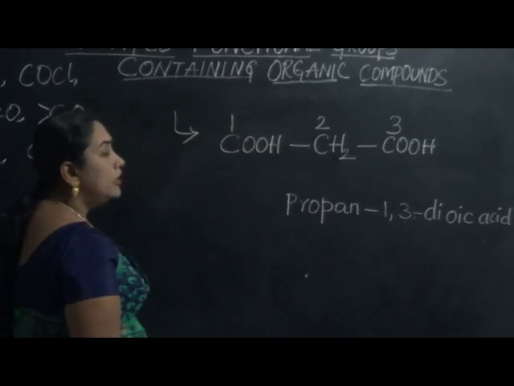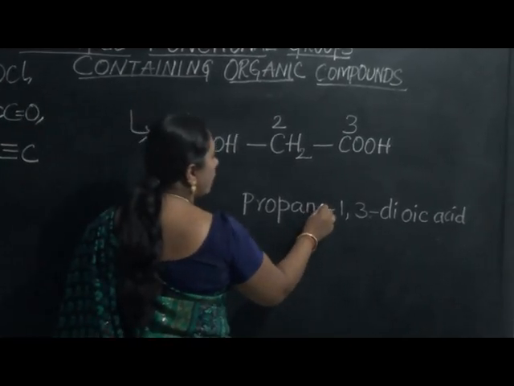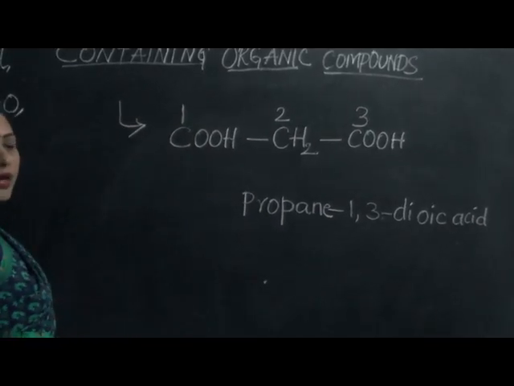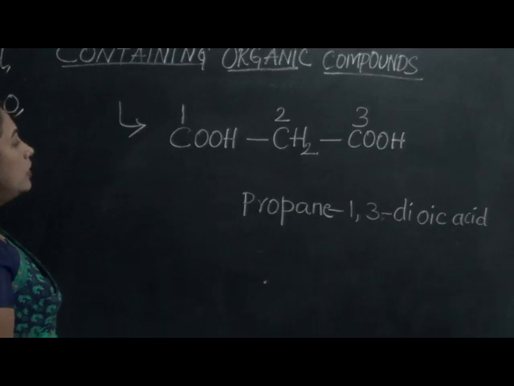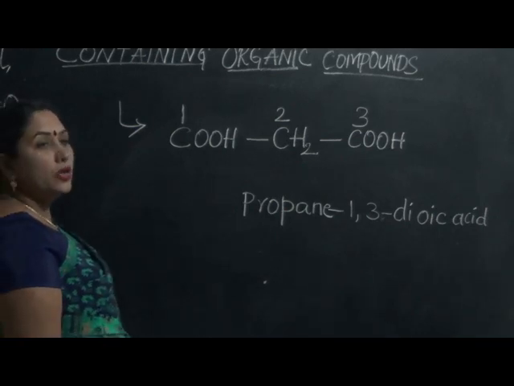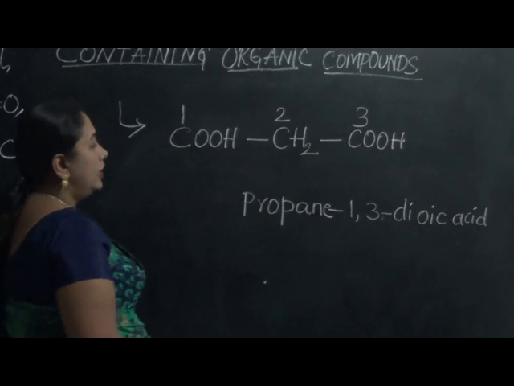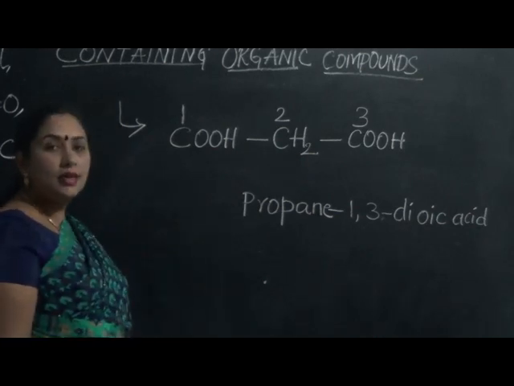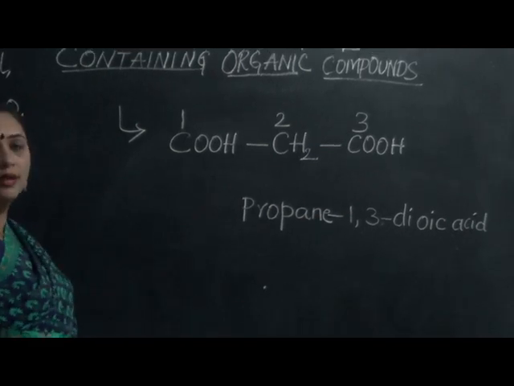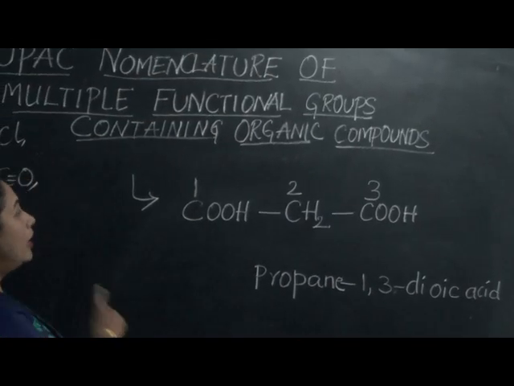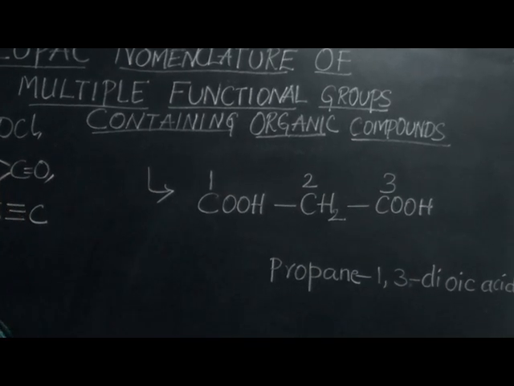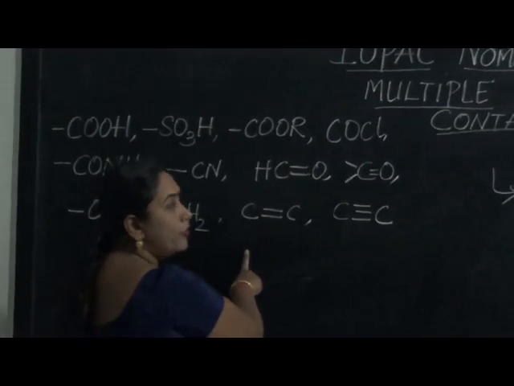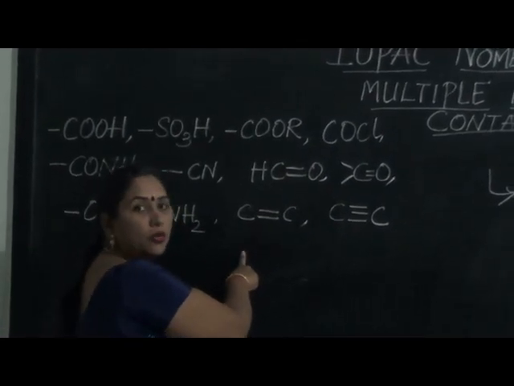So therefore, we can call this propane-1,3-dioic acid. So this is how we should name the compound if such groups are present. Hope this clarifies the idea of naming the organic compound with multiple functional groups and the prioritized list that's been given to you, and follow this, practice this so that you will not make any mistake.